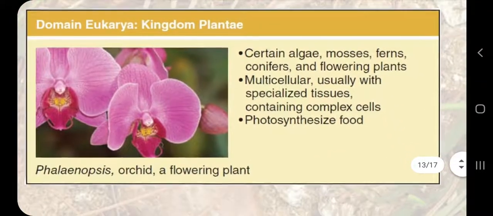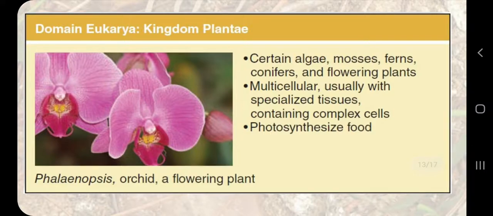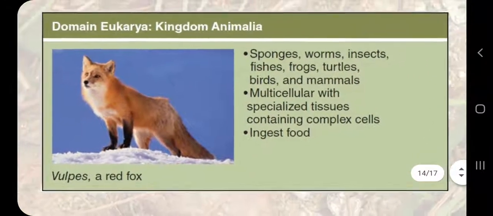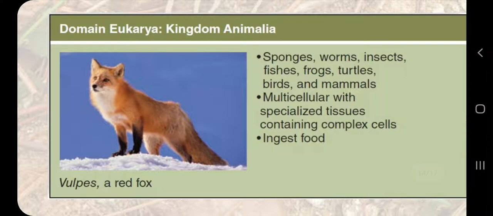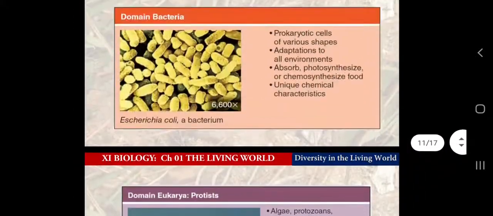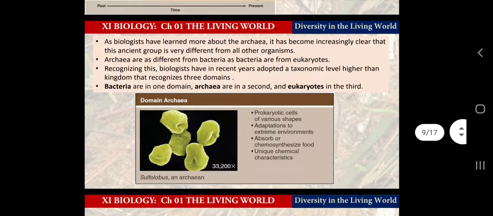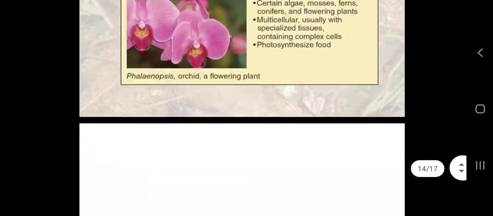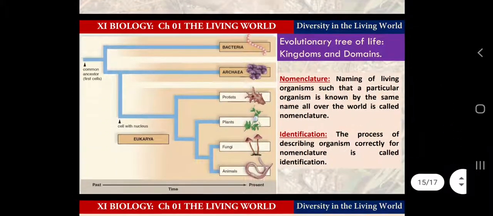Again the next kingdom was plantae, which includes all plants from Bryophyta, Pteridophyta, Gymnosperms, Angiosperms. We are going to study in chapter number 3. And the final kingdom was Animalia, which is the topic of our chapter number 4. So you need not bother about the details. I wanted to convey only the simple idea that we have 3 domains and 6 kingdoms: domain archaea, domain bacteria, then 4 kingdoms in the eukarya.